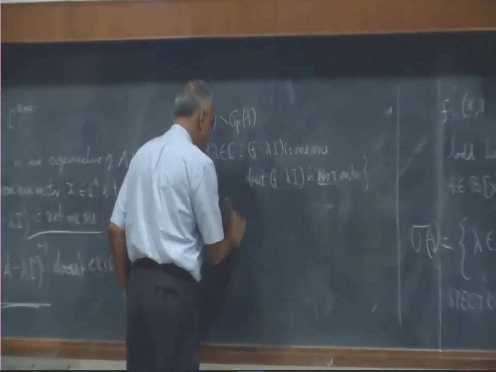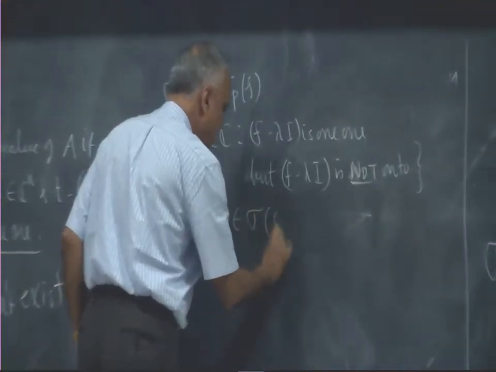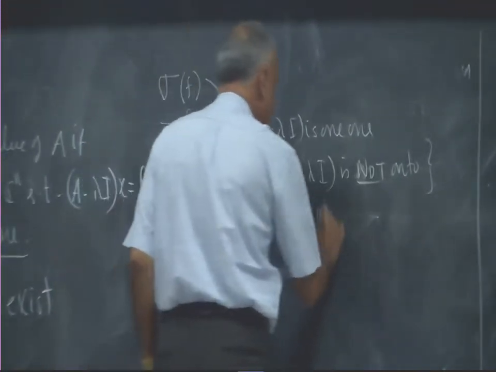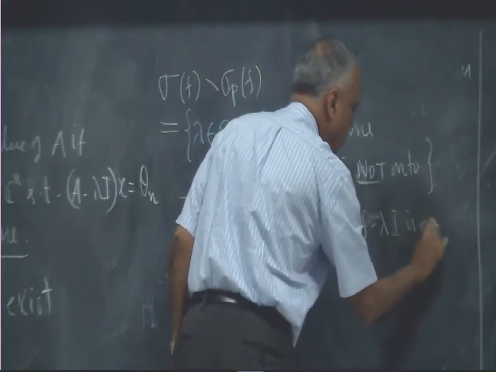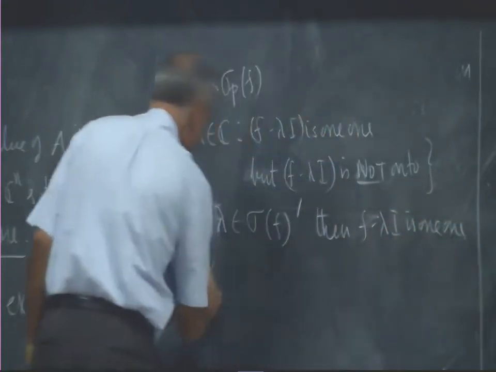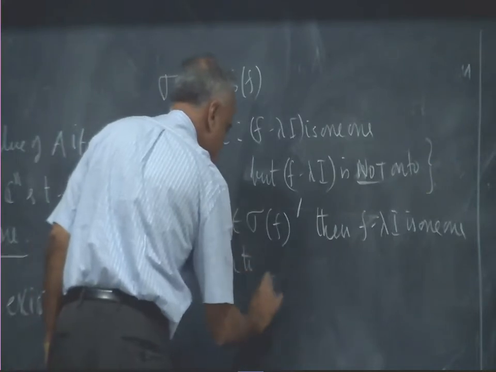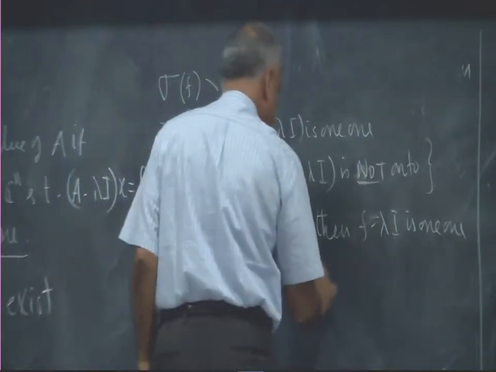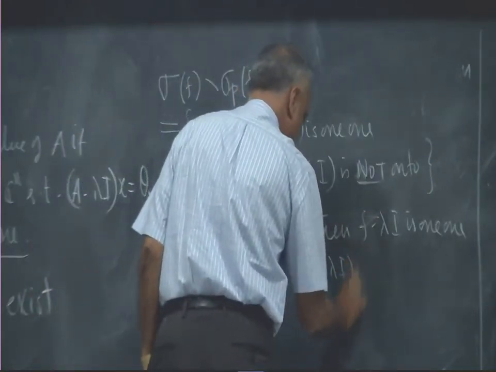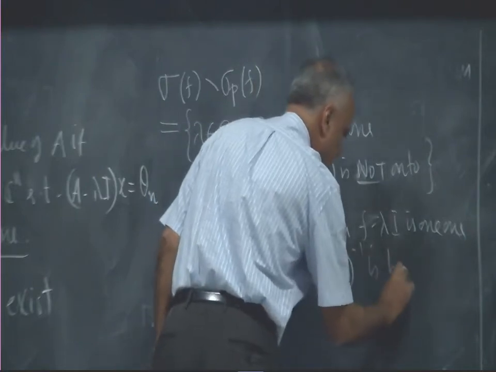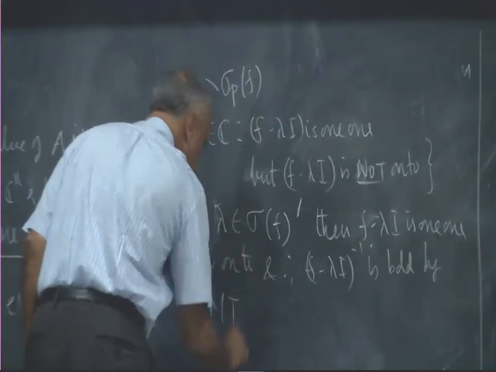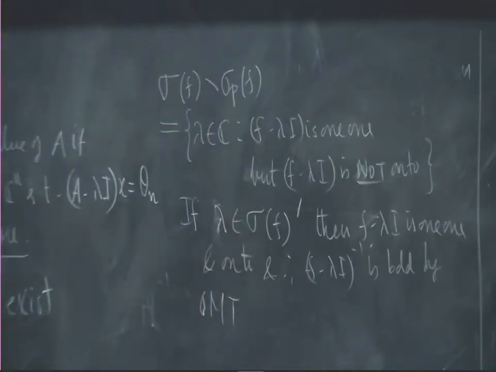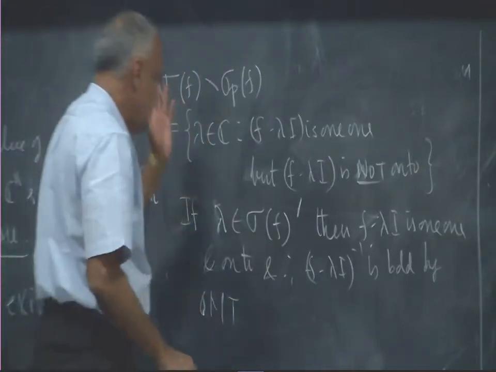If lambda belongs to sigma f complement, then f minus lambda I is 1-1 and onto, and therefore f minus lambda I inverse is bounded by open mapping theorem, OMT. That's why I wanted to state that. And therefore that's the other set. Okay.